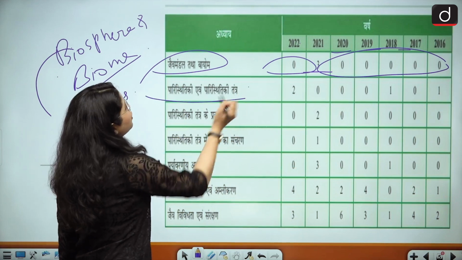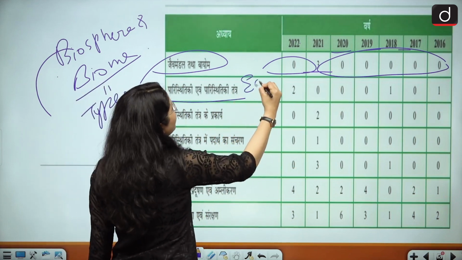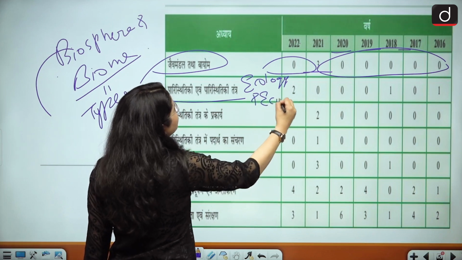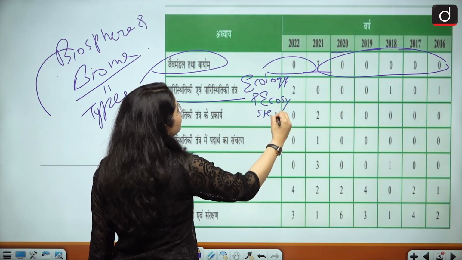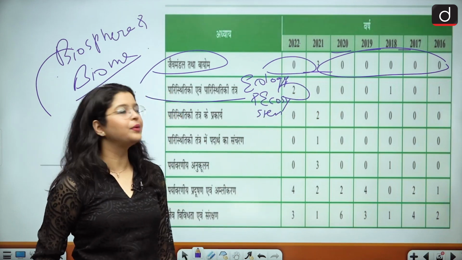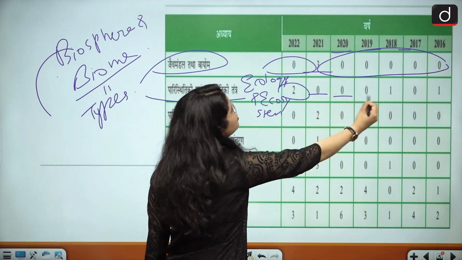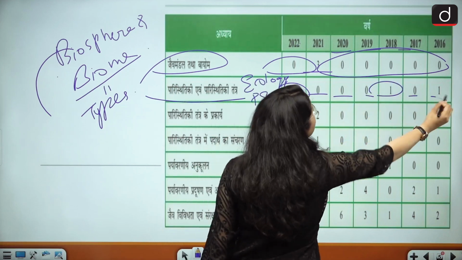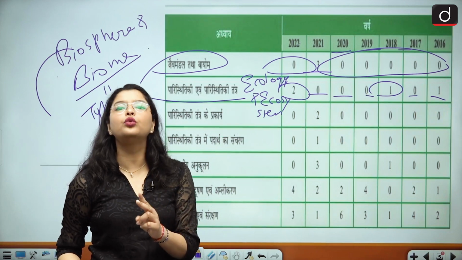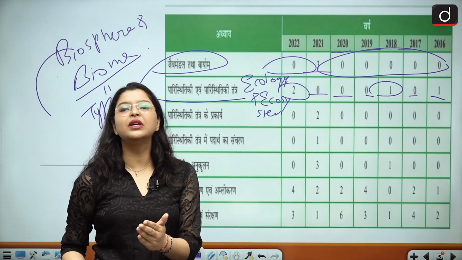Then the topic of ecology and ecosystem: two questions were asked in the year 2022. Then 0, 0, 0. Then 1 question, 0 questions, 1 question. So a minimum of 1 question and a maximum of 2 questions can be asked from this topic.